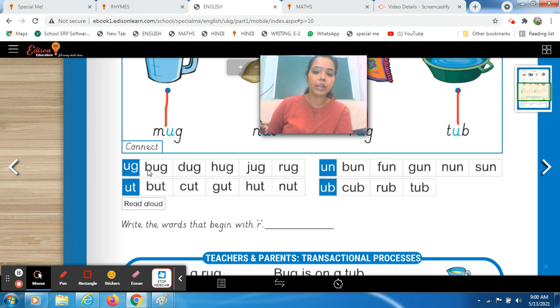Arav, start. Read the very first word. What is this? Ma'am, b a g, bug. Very good, Arav. Well done. What is this, Arav? One more time. You have to read two times. B a g, bug. Very good.